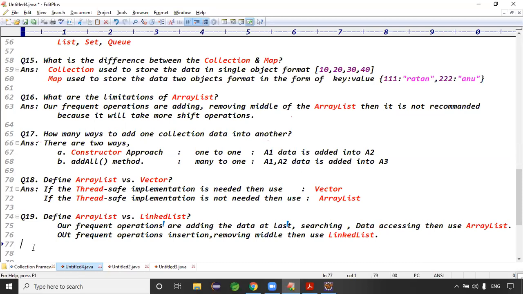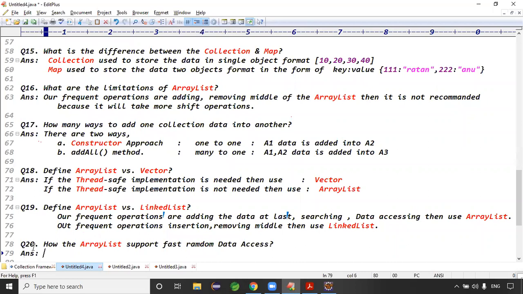Question number 20: how does ArrayList support fast random data access? Tell me, guys, how does it provide random access?